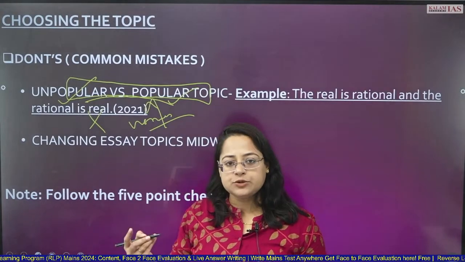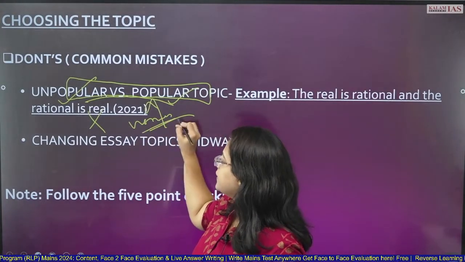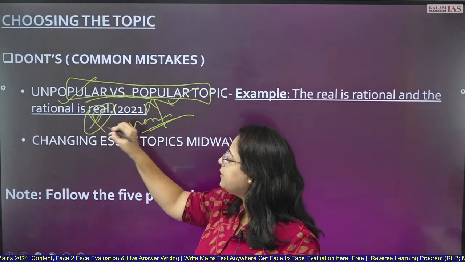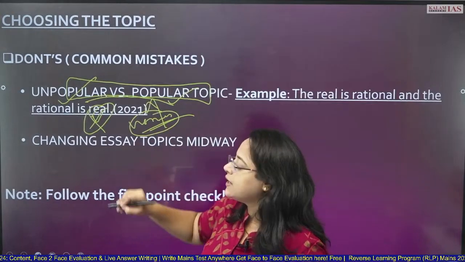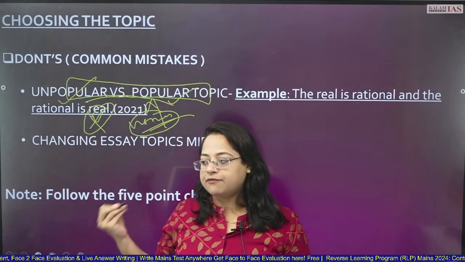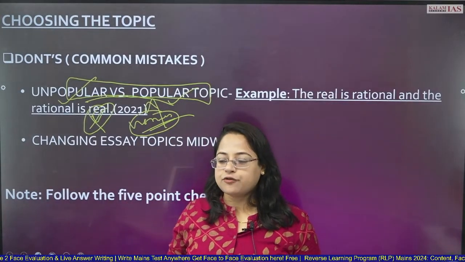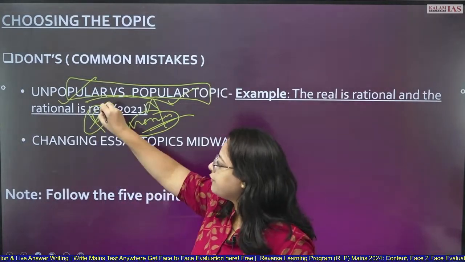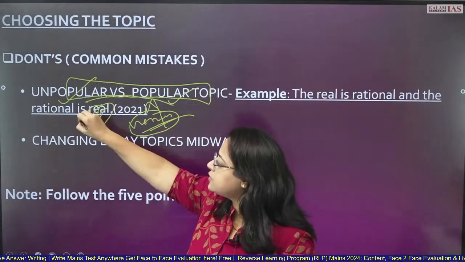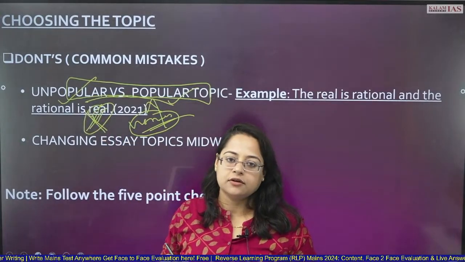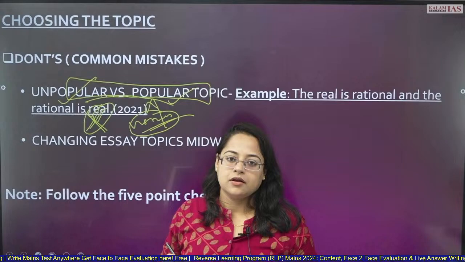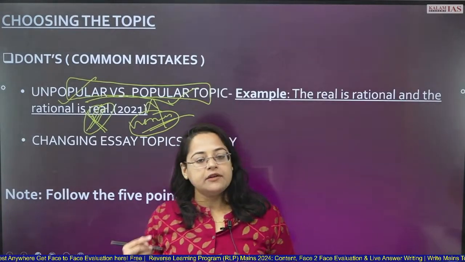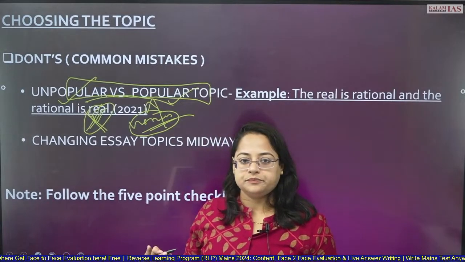But imagine a situation where there is a woman topic, there is this topic, and you choose to write this topic only because you are thinking that woman topic is very popular, and if I write the best of content, then also I'm going to get average marks. Then you're going to fail in this topic because for this topic you're not having enough content, right? So always go by the topic in which you are comfortable.